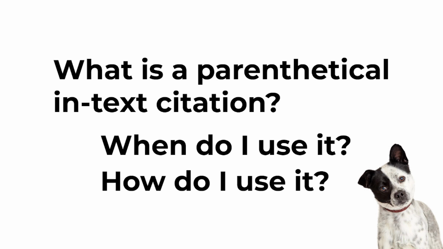An in-text citation is an abbreviated version of the full citation that you put in the body of your text or at the time you mention it in a speech or use it in a slide. It tells your reader or audience where the information came from. A parenthetical in-text citation uses parentheses to enclose this information.